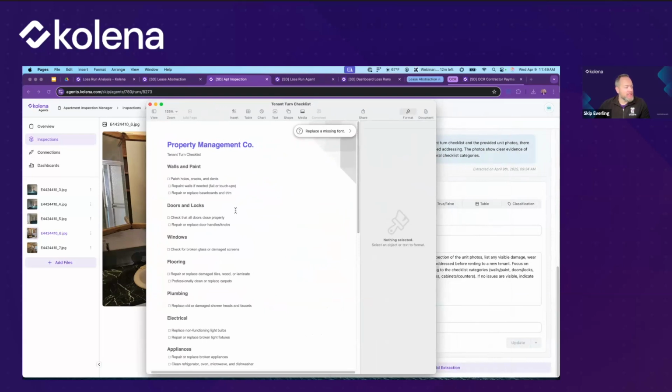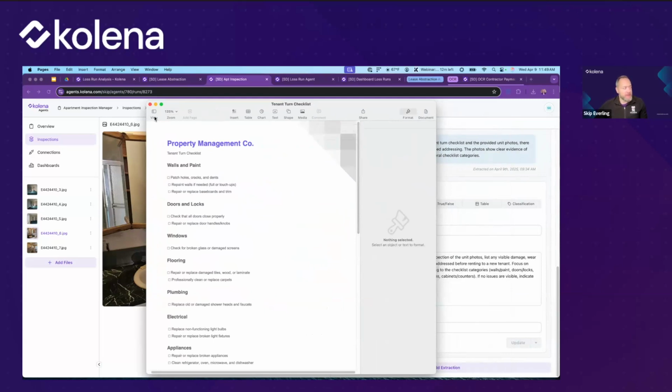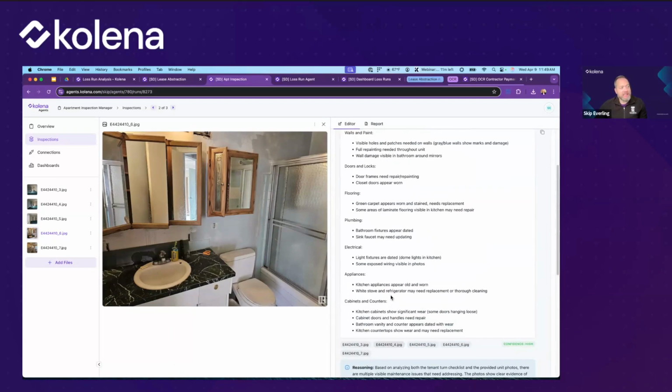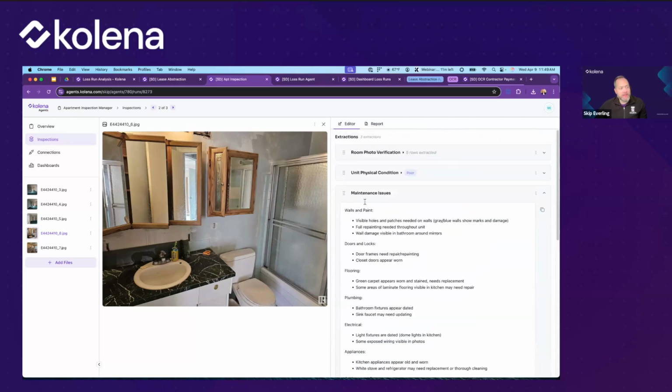So what this is that we've provided this as a kind of checklist for the agent to reference. So this document we've uploaded in the instructions here. We attached it as a file just like that. We've attached it right here. And now in the instructions, it's referencing this checklist and the visual inspection. And so together with that document that we've provided, it could be your own personal document of any kind, that's how it's decided its assessment on these maintenance issues.